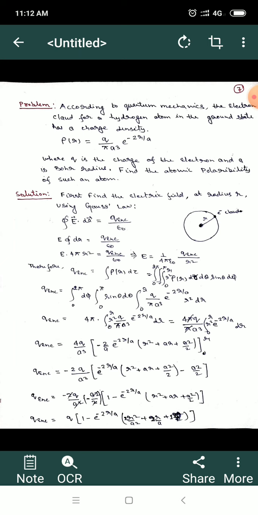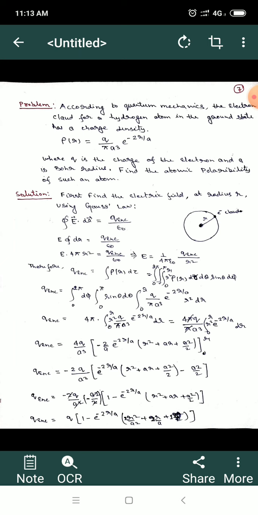Therefore Q enclosed can be found, since the volume charge density is given. Q enclosed will be equal to the volume integral of rho r d tau, where d tau is the volume element. We will consider spherical polar coordinates, so the integral is r square rho r dr sin theta d theta d phi, where phi goes from 0 to 2 pi, theta goes from 0 to pi, and r goes from 0 to r.